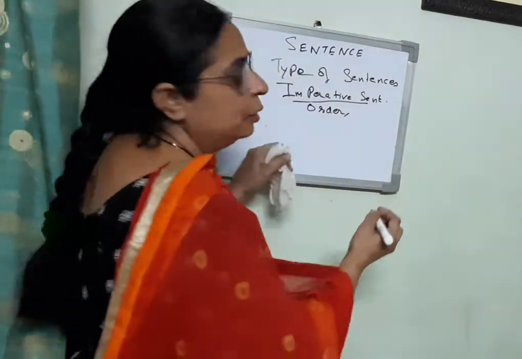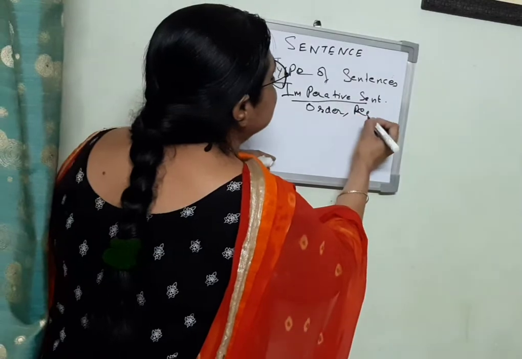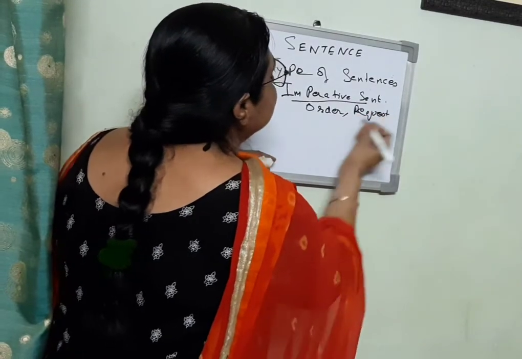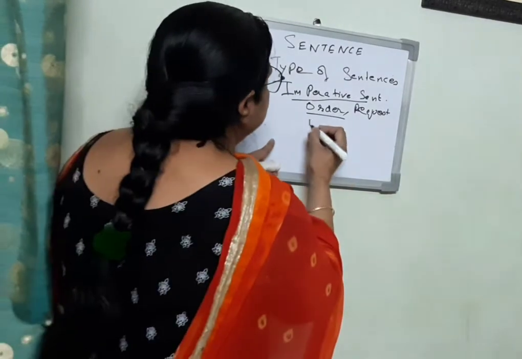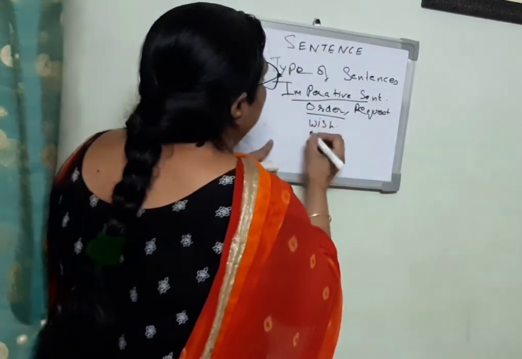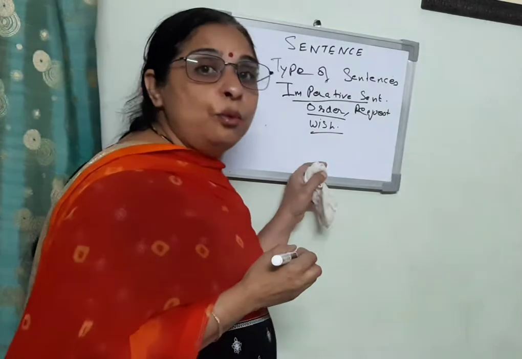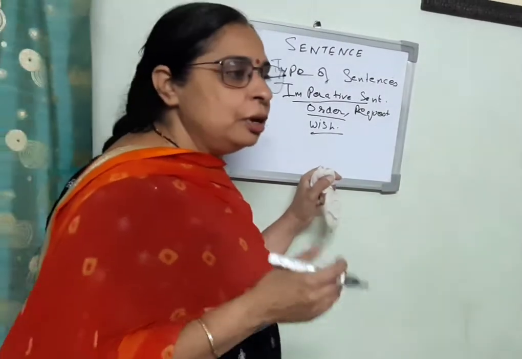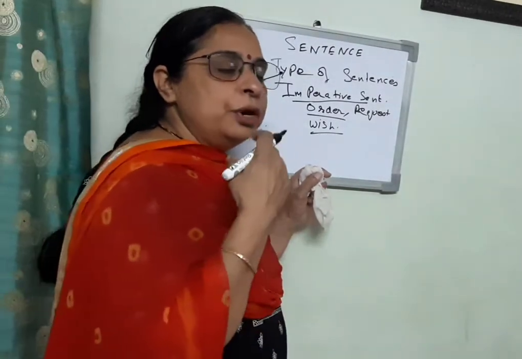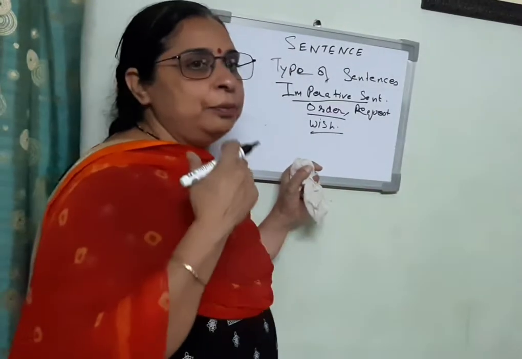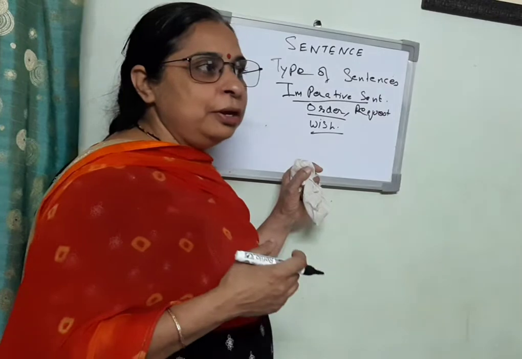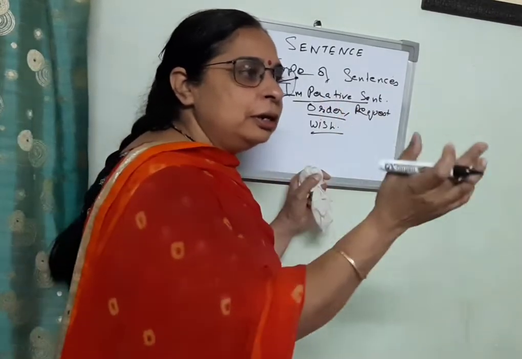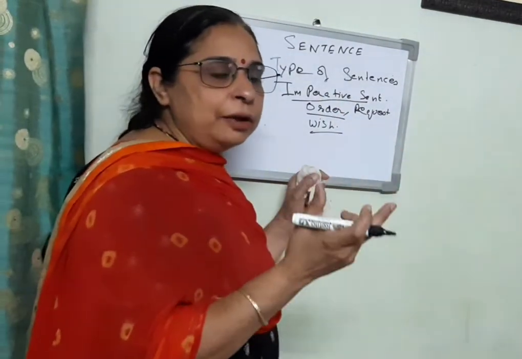Second type, request type sentences. And now comes a third type in imperative, that is wish. When we make a wish, like help the poor, help the needy. What are we wishing? Okay, I wish that I were the leader, a great leader.